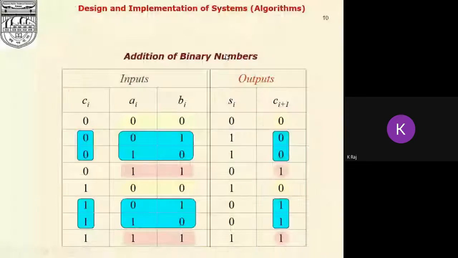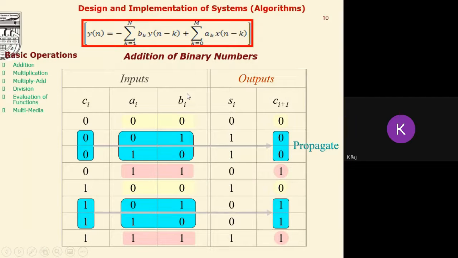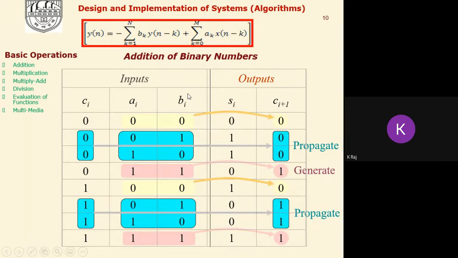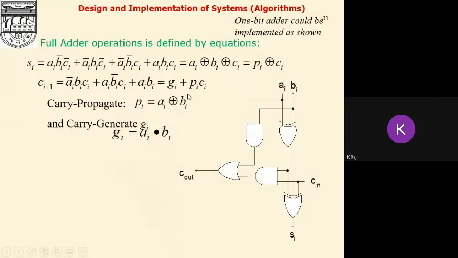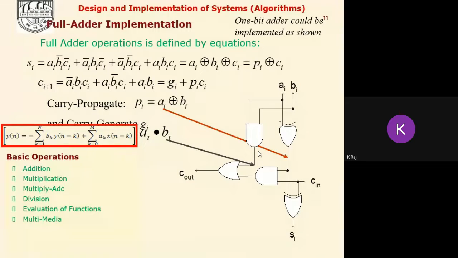So for the purpose of enhancement in addition, if we look at the binary addition process, we find there is carry propagation and generation. On the basis of carry propagation and generation, we can develop the adder, the 2-bit full adder, which is utilized for the addition of a number of bits.